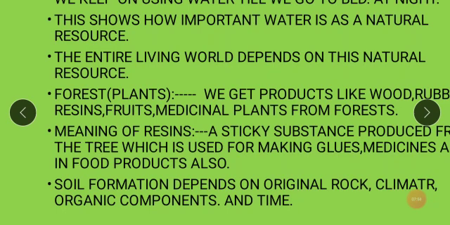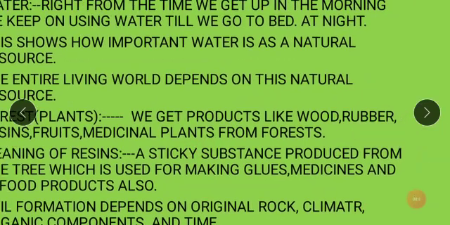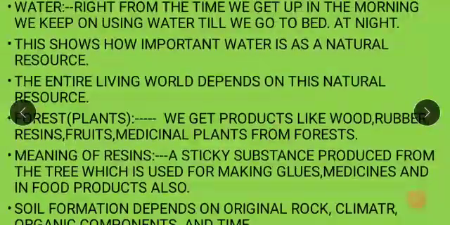And then we saw something about the forest as a natural resource, plants as a natural resource. We get so many things from the plants. You get rubber, resins from the plants, isn't it? Wood also you get from the plants. So there are so many uses. Even some medicinal plants you get from the forest. So these are some of the uses of the forest as a natural